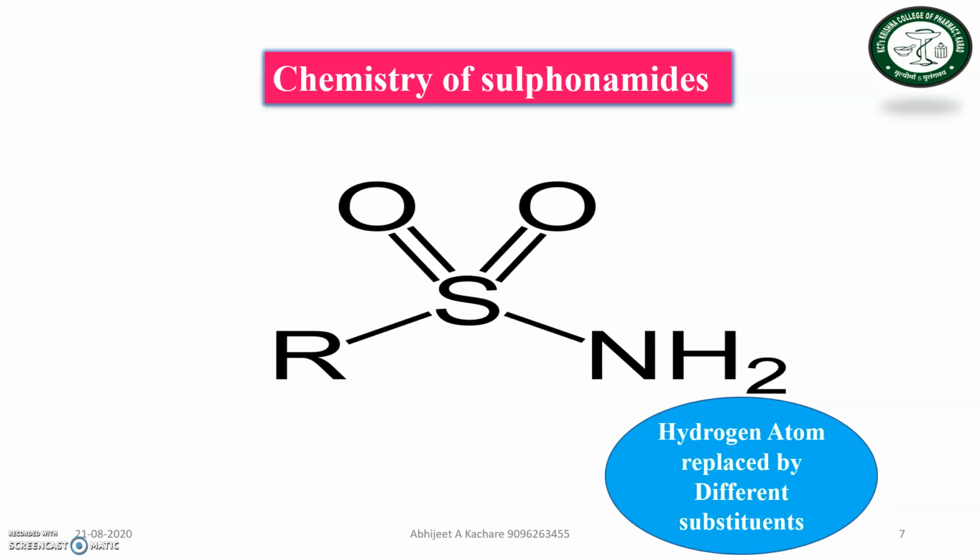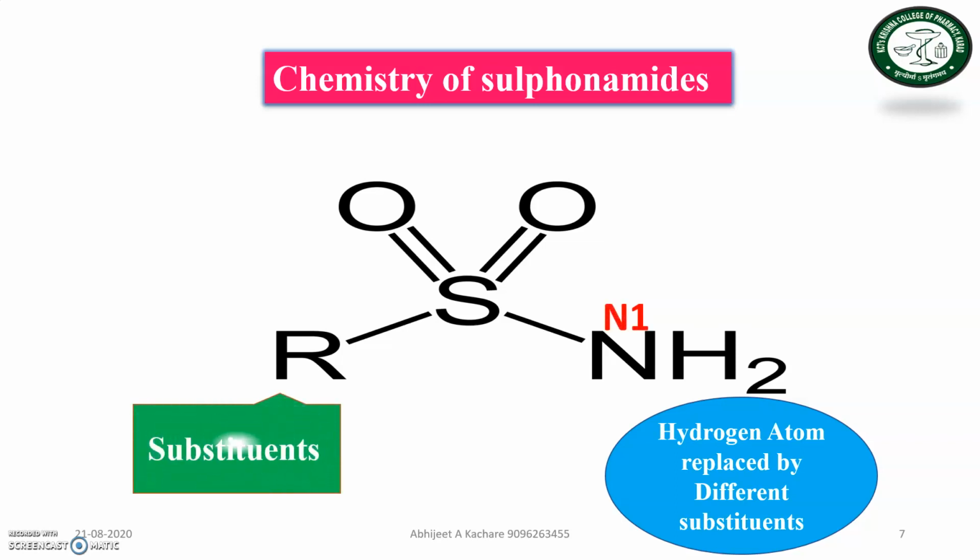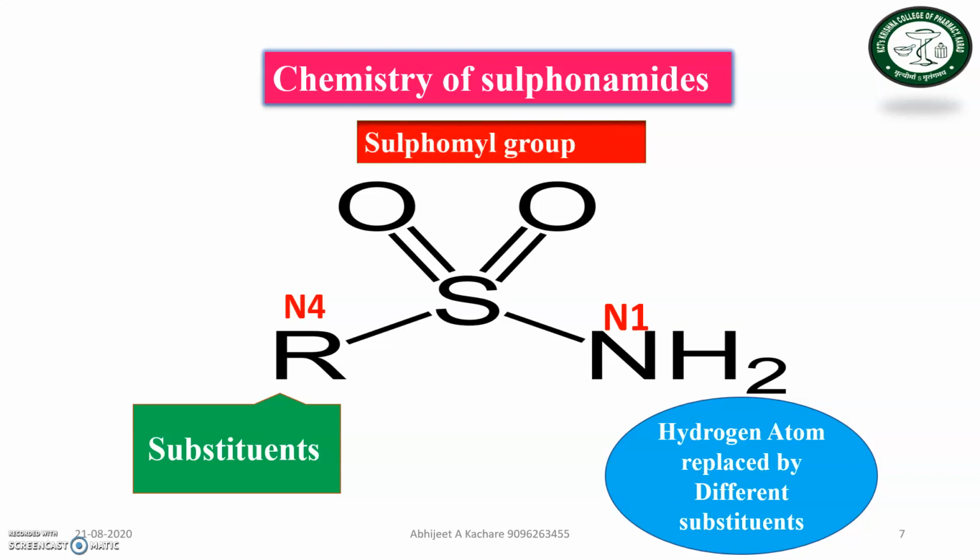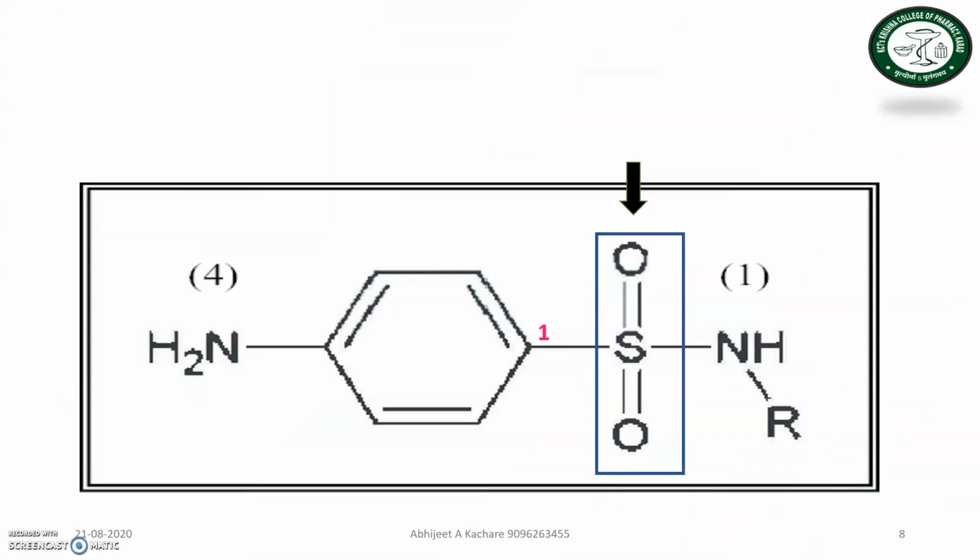One of the hydrogens present on the nitrogen or amino group is replaced with different substituents, that is N1, and another is replaced with R. That R may be an aromatic ring like benzene or other rings, with the carbon being N4. This is called the sulfonyl group.